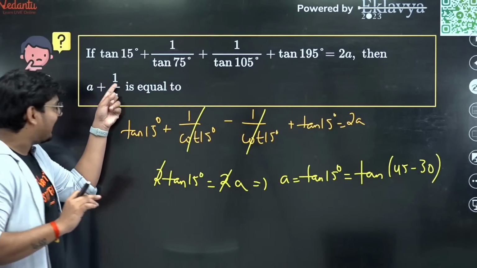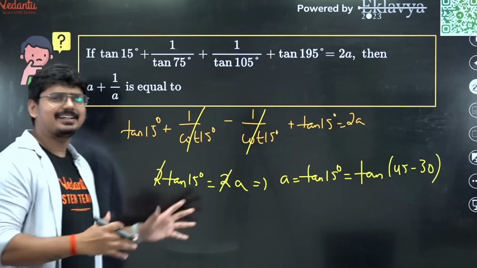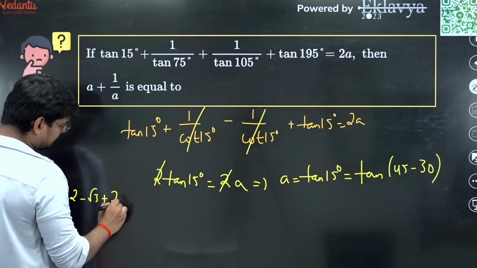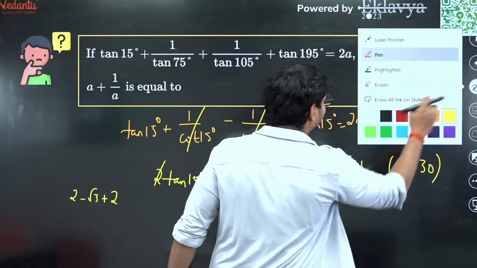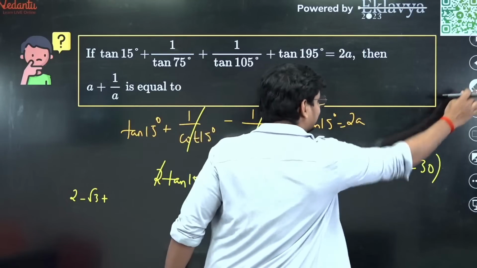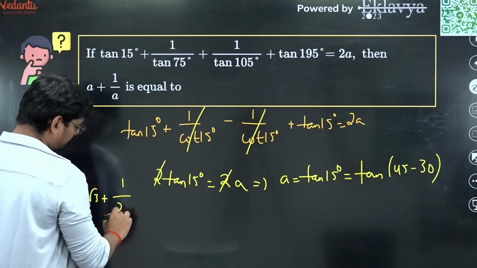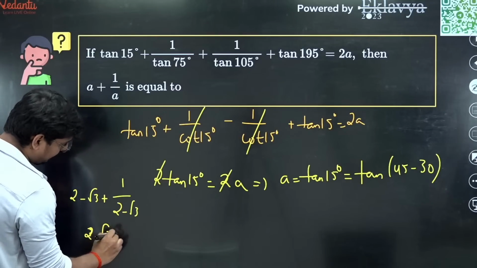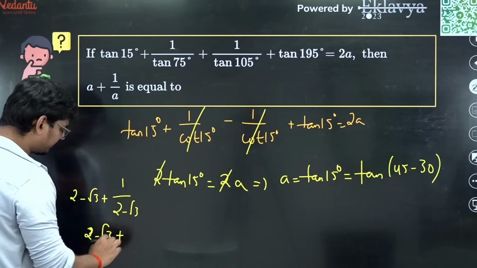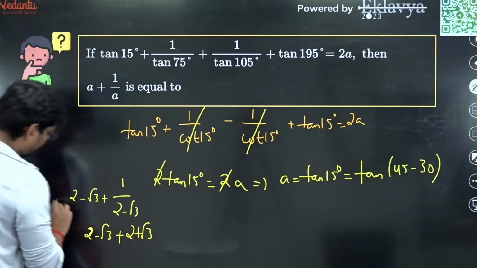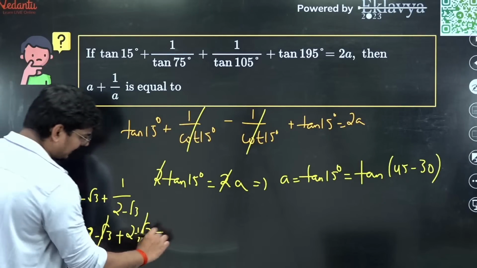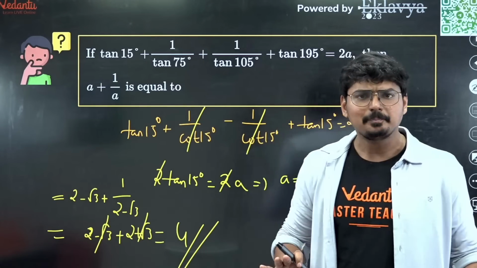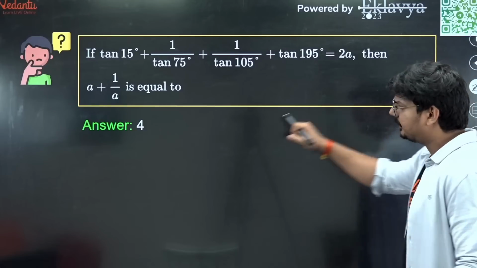You need to find A plus 1 by A. I think from that you can easily figure it out. So 2 minus root 3 plus 1 by 2 minus root 3, right? And what is 1 by 2 minus root 3? 2 plus root 3. Perfect, 2 plus root 3. Now what is this going to be, guys? This and this is getting cancelled. The right answer which you're going to get in this case is 4. Simple. So the right answer for this question is going to be 4.